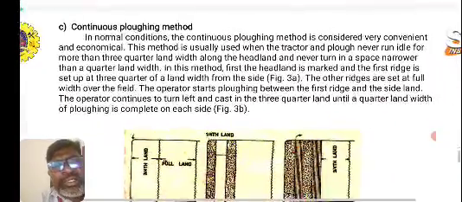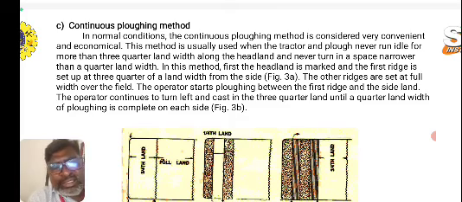And to say about the continuous plowing method, which we carry out by means of the tractor, in normal conditions the continuous plowing method is considered very convenient and economical. This method is usually used for tractor and plow. Never run idle for more than 3/4 land width along the headland, and never turn in a space narrower than a quarter land width.